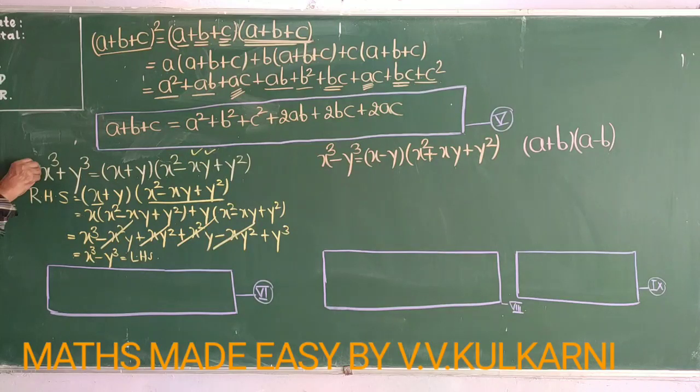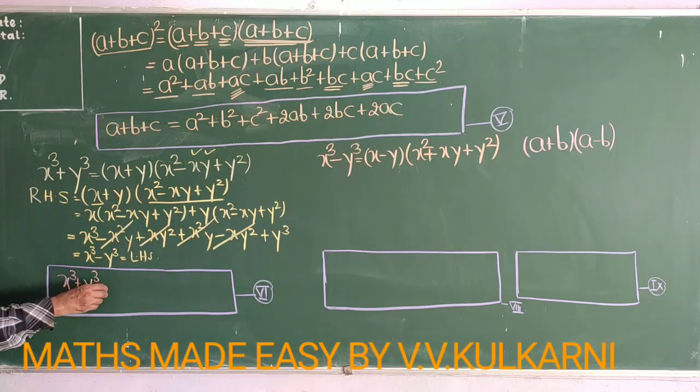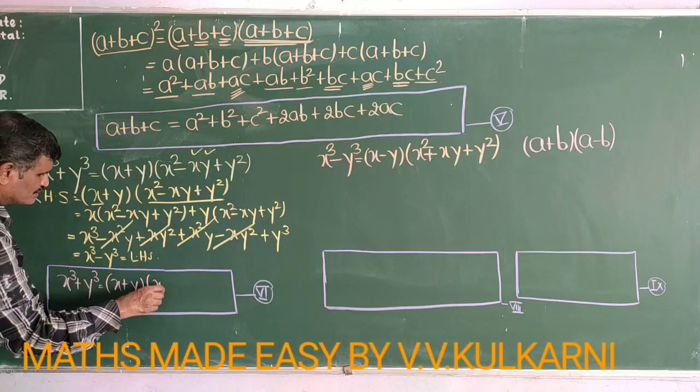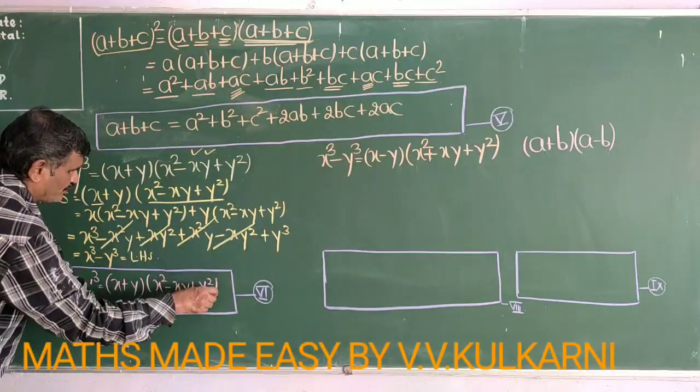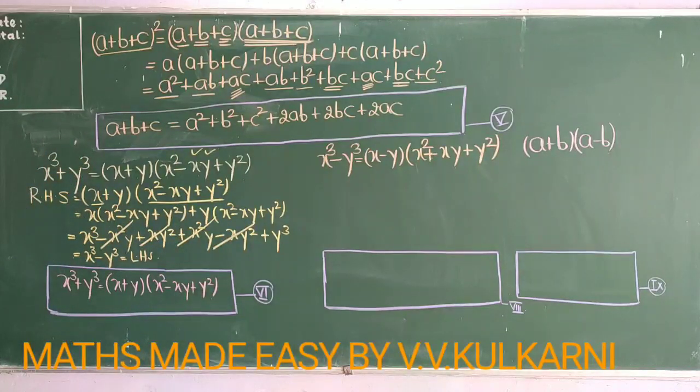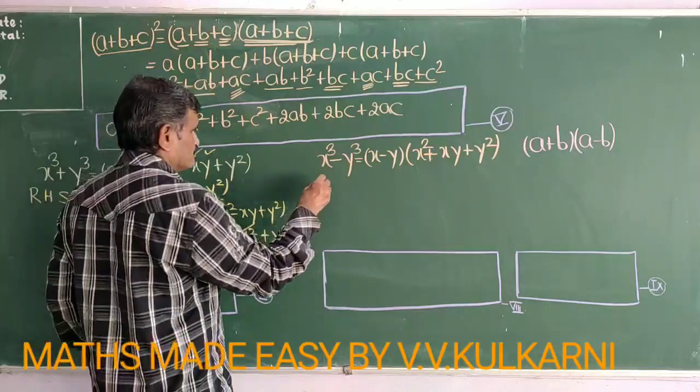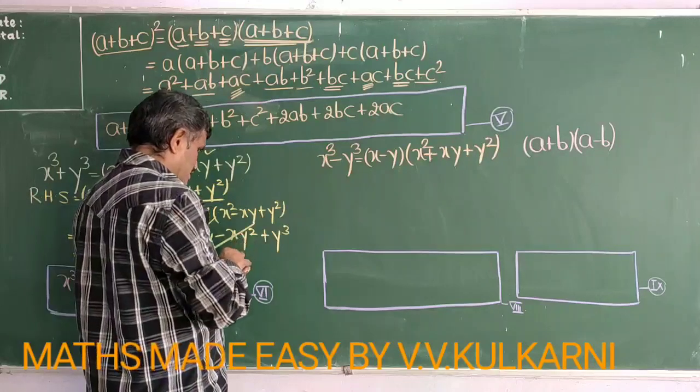So here the next formula is the sixth formula, x cube plus y cube is equal to x plus y into bracket x squared minus xy plus y square. Similarly, you have to use this formula also. Here let me start with the right hand side.